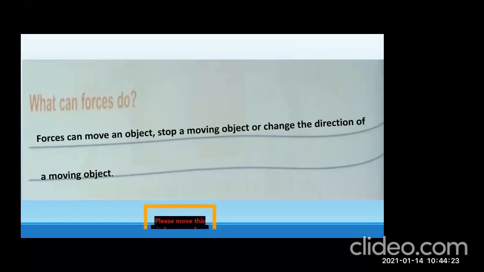Now write down the answer. Forces can move an object, stop a moving object, or change the direction of a moving object.